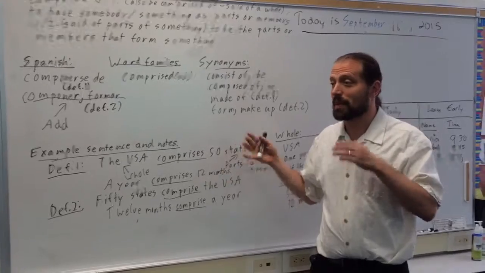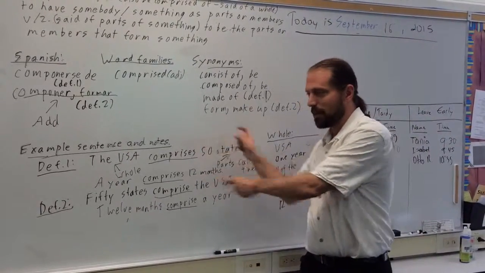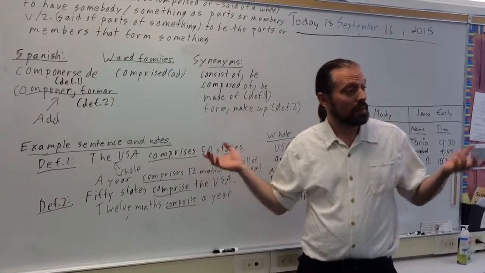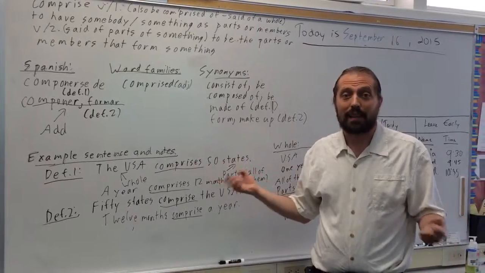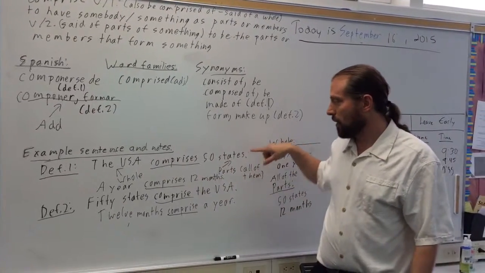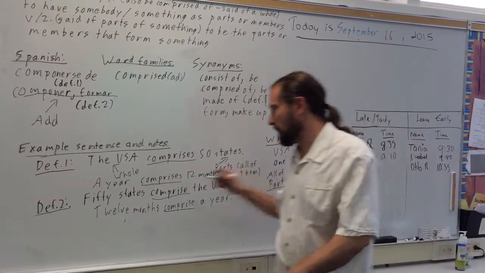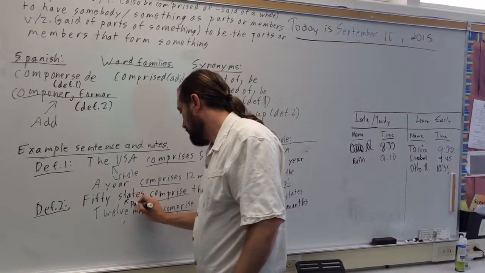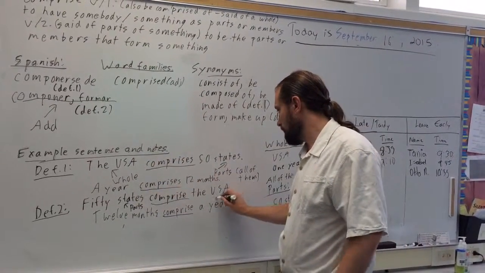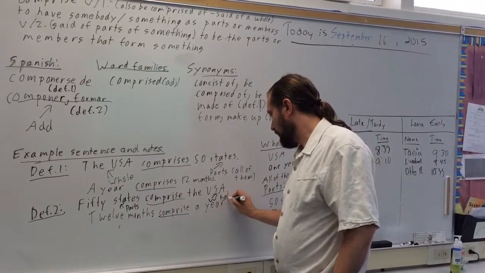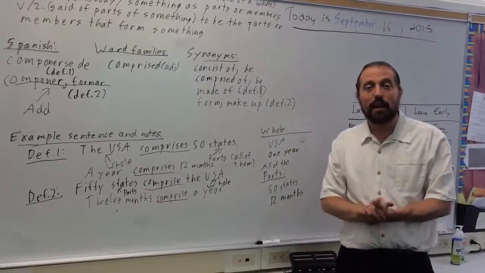So when you look at each definition, it's not that confusing. People get confused just because the definitions are kind of like opposites of each other, because you can switch them. So how do you know which one you're talking about? When you see this, how do you know which one it is? You can know from the context, because in this sentence, we know where is the whole, where are the parts, and you just look what is first. Here it's the whole first, and then the parts. Here it's the parts first, and then the whole. So that's the basic idea of comprise.